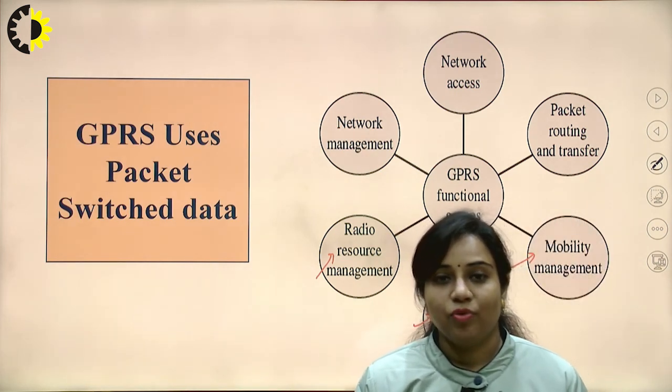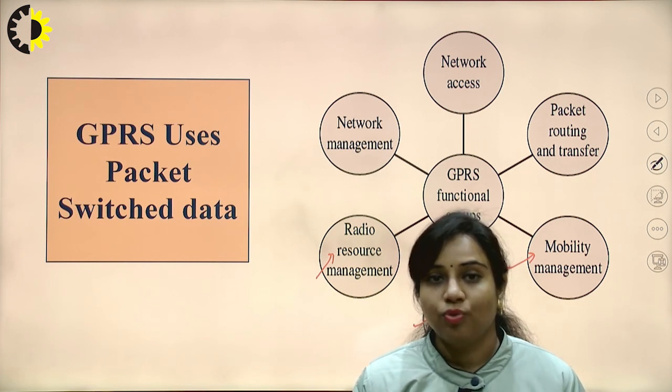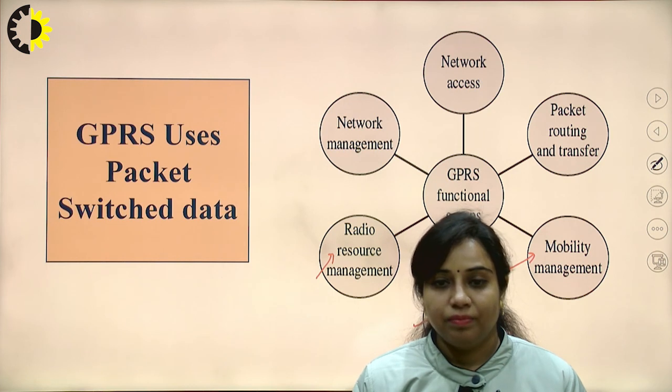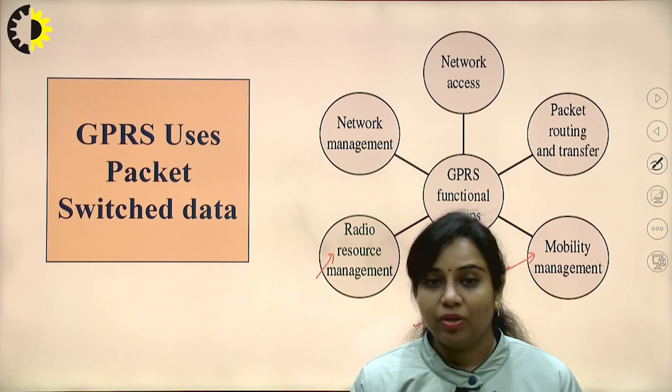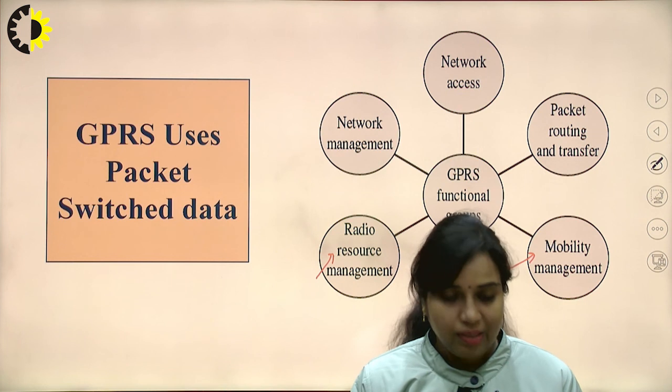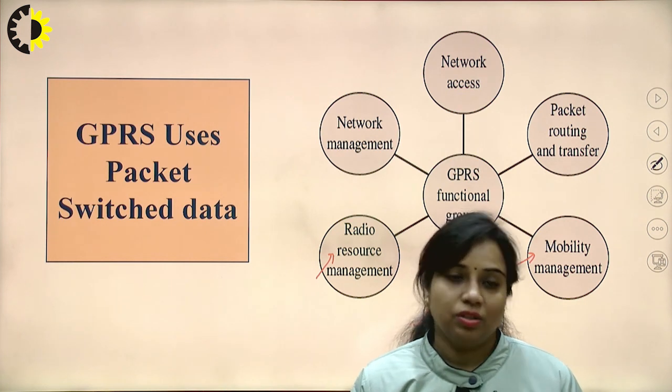So every time you want to transmit the information, it has to select which path to follow, so that the time required for the transmission will be less. So that is the major advantage of using GPRS.